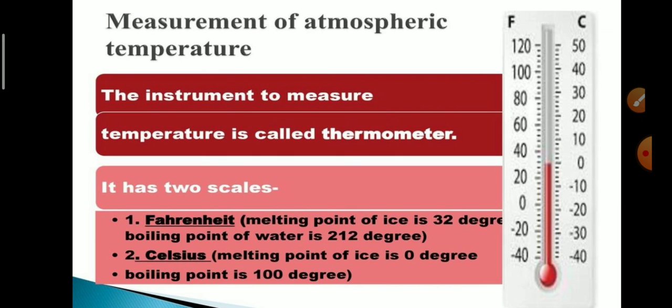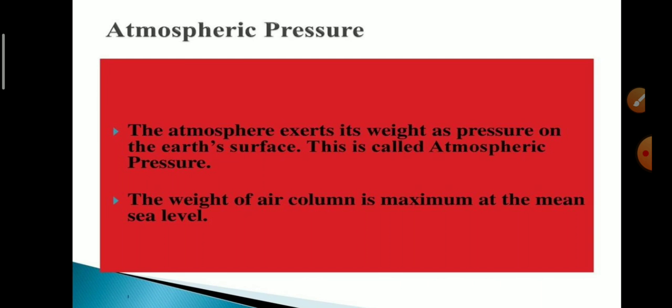The standard unit of measuring temperature in our country is degrees Celsius. In Fahrenheit, the melting point of ice is 32 degrees and the boiling point of water is 212 degrees. In Celsius, the melting point of ice is 0 degrees and the boiling point is 100 degrees.